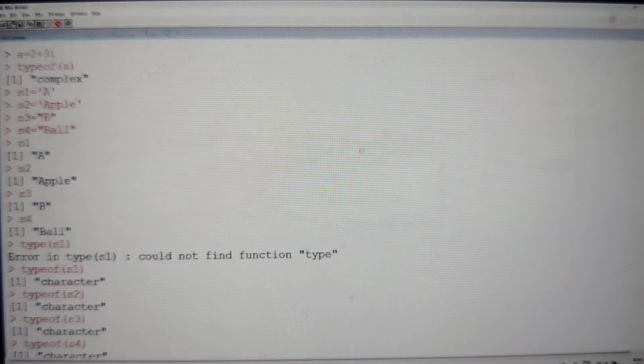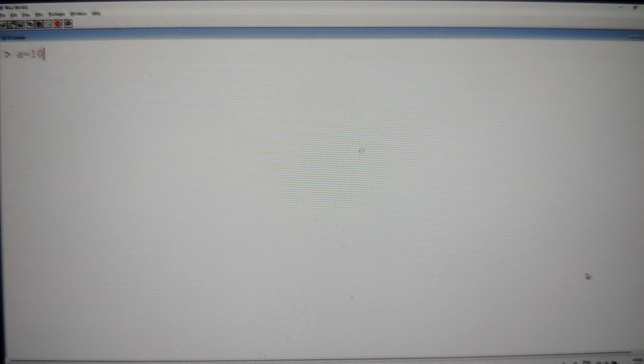See, guys, how I'm going to define this now? Just clear the screen once. Previously we used to say a equal to 10. You cannot say a equal to 10, 20. This is not allowed, guys.